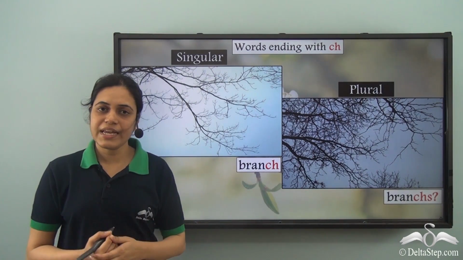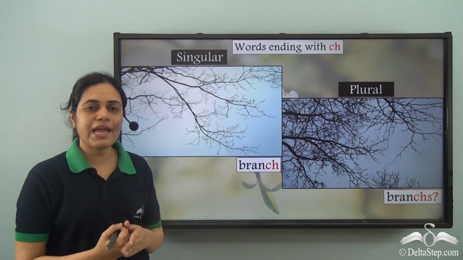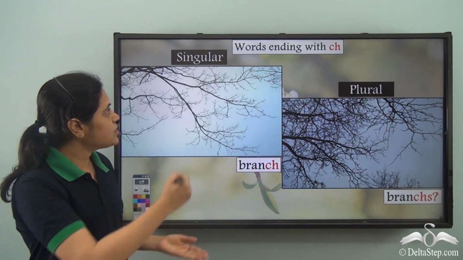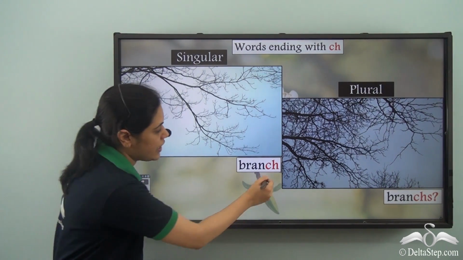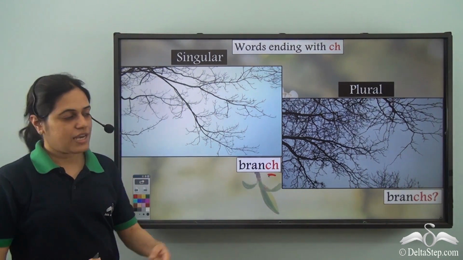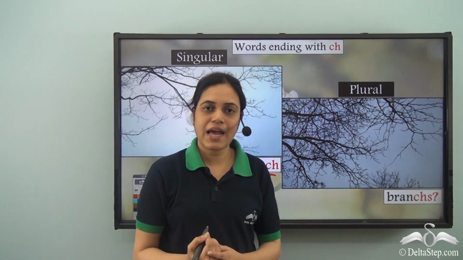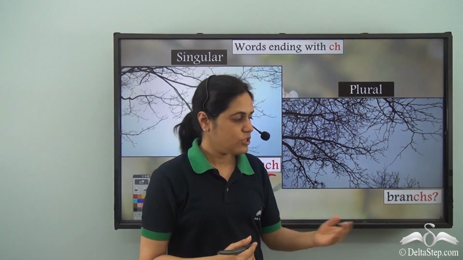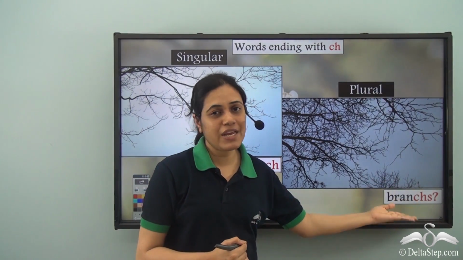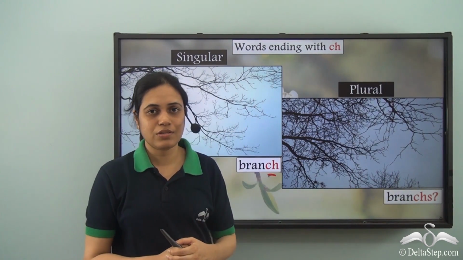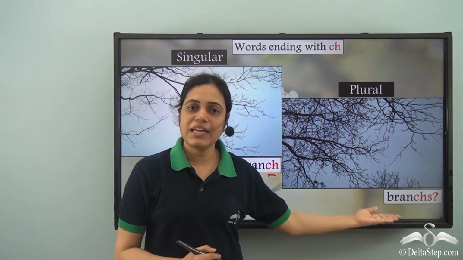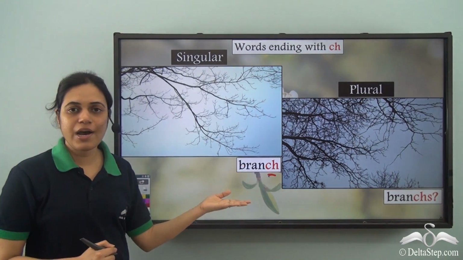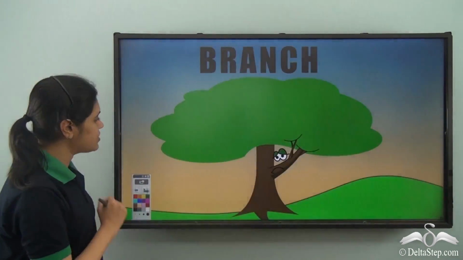What about words ending with ch? Words like branch. So branch is the singular form. It ends with ch. If I add an s at the end, it becomes branchs. So branchs, it is very difficult to pronounce it. So for words ending with ch like branch, let us see what happens.